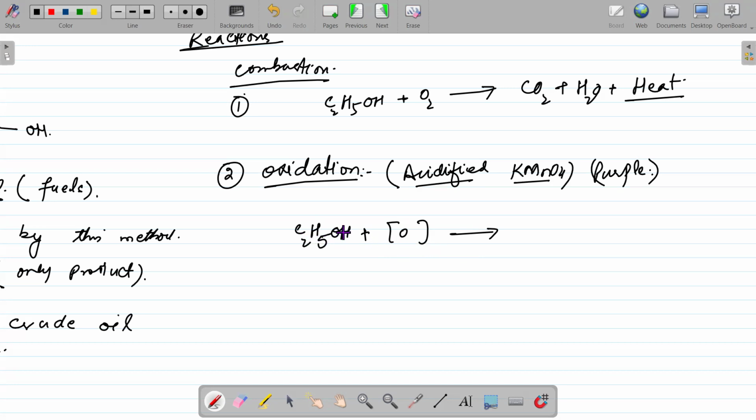So C2H5OH, ethanol, on oxidation will give us ethanoic acid. So it was ethanol, and a new class of compound is formed that is known as carboxylic acid. One of the members is named ethanoic acid. Is it clear?